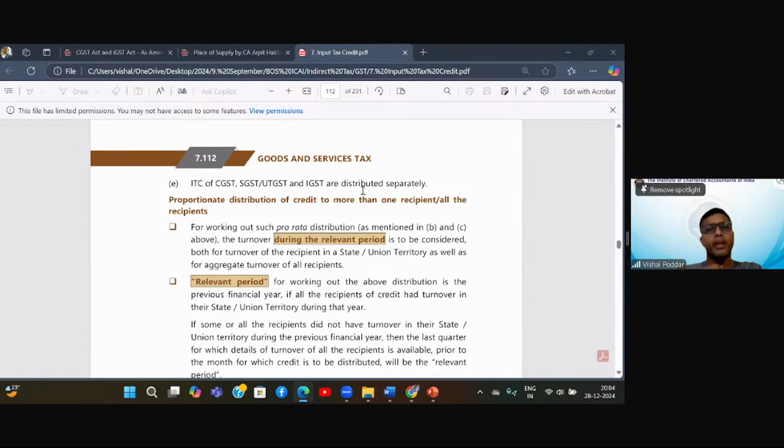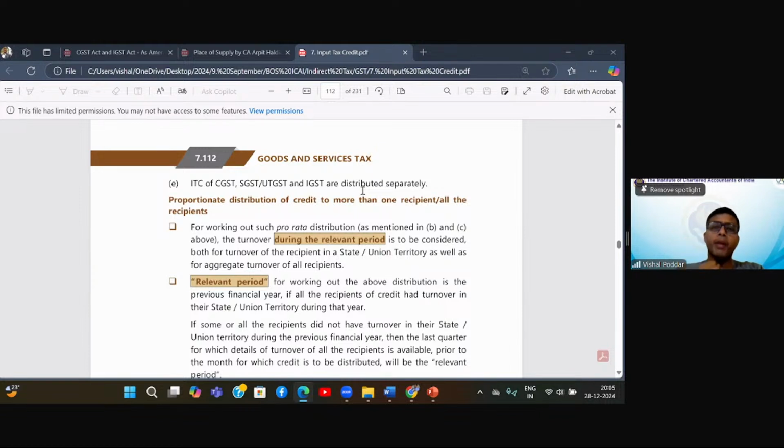as C and S of my state, because I'm sure you all would be knowing that if you are receiving C plus S credit of any other state, you are not allowed to take the ITC. That ITC will get blocked, will be ineligible ITC, and you will not be able to utilize it.